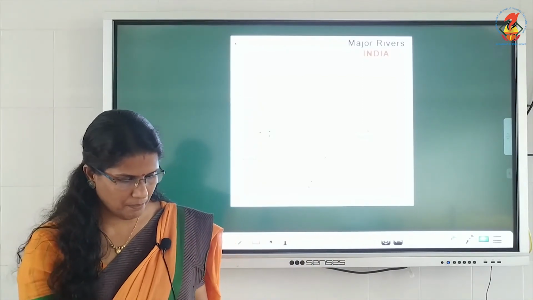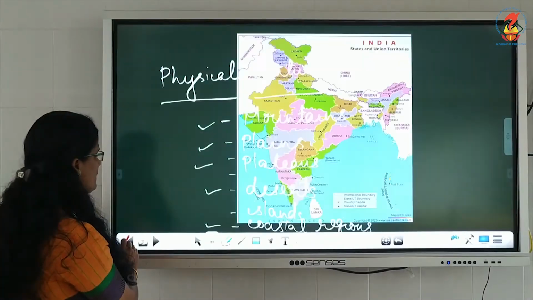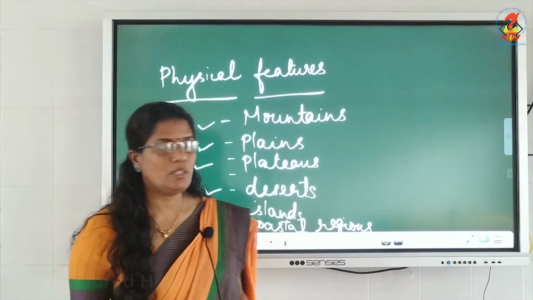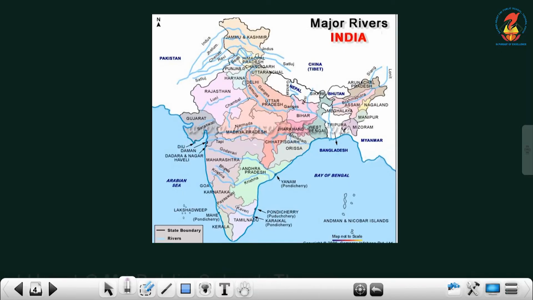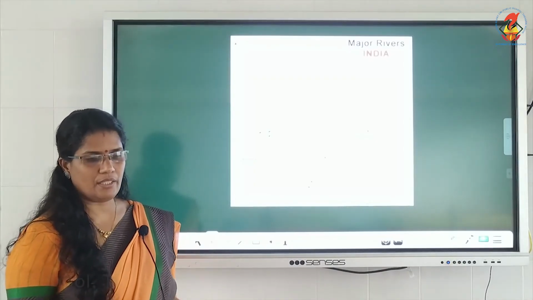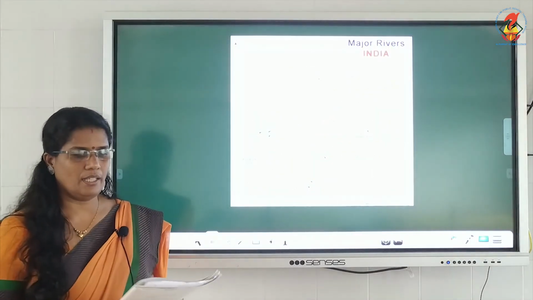Now the last topic is the islands. You can see two islands. One is Lakshadweep and another is the Andaman and Nicobar Islands. Lakshadweep Islands are located in the Arabian Sea, and the Andaman and Nicobar Islands are located in the Bay of Bengal. Underline both.